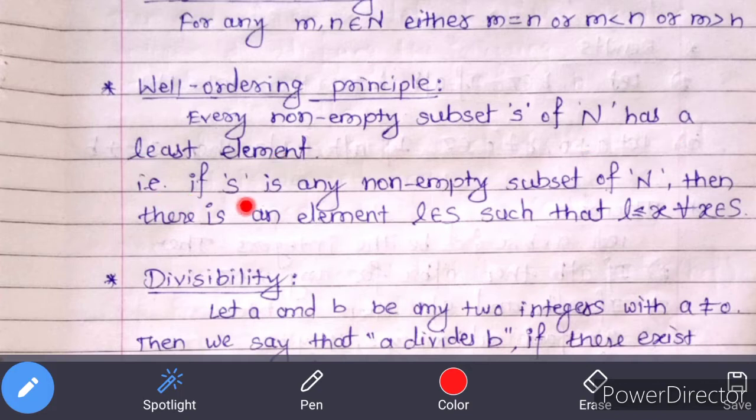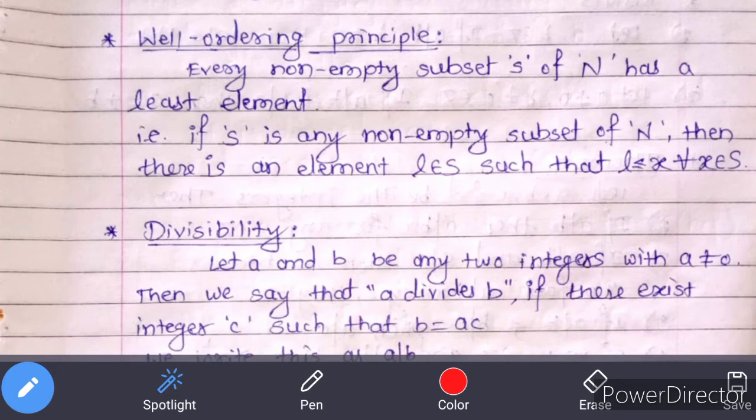That is, if S is any non-empty subset of set of natural number N, then there is an element small l belongs to capital S such that l is less than or equal to small x for all x belongs to set S. That means any subset S of set of natural number N, there is an element l among all the elements of set S which is less than or equal to all other elements of that set S. That is, set S always has a least element denoted by small l.